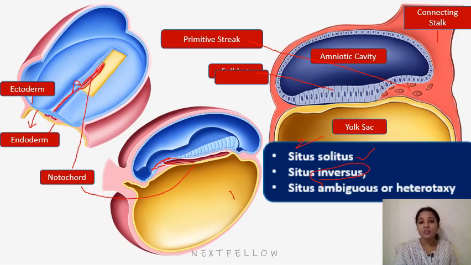In contrast, in patients with heterotaxy, there is a high risk of having many types of congenital malformations. Almost all will have some type of cardiac anomaly. So it is always associated with cardiac anomalies like septal defects, ventricular septal defects, atrial septal defects, persistent foramen ovale, and coarctation of the aorta. All these can be associated.